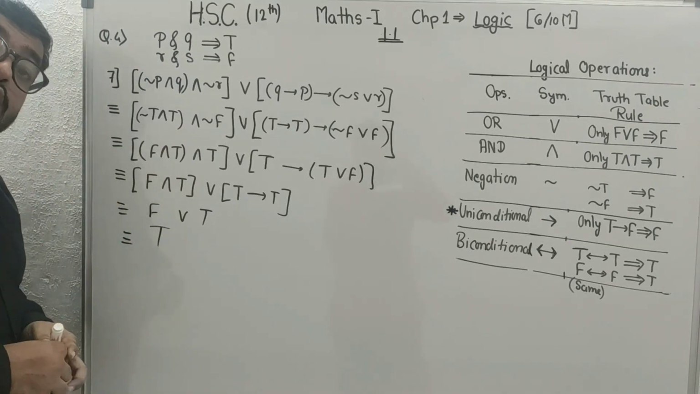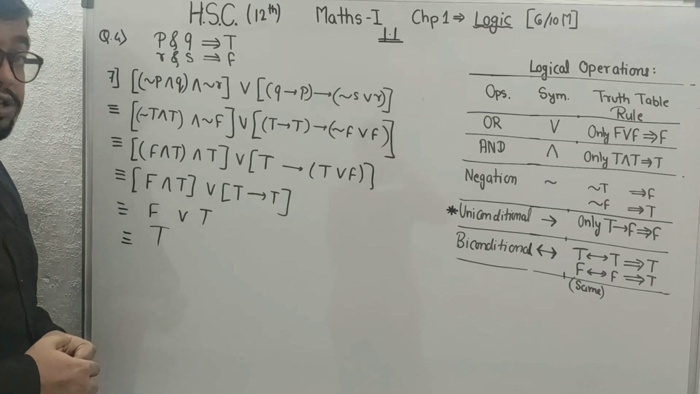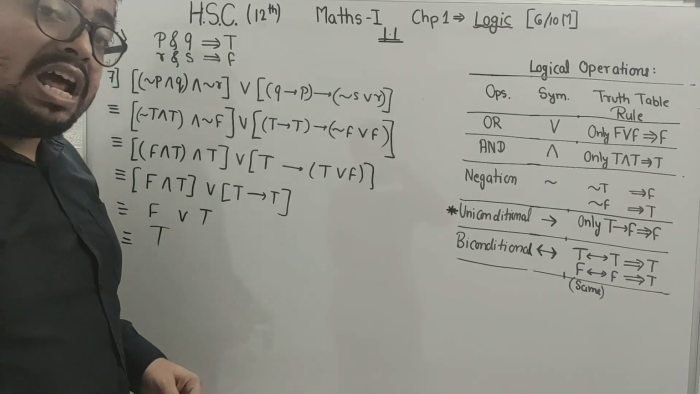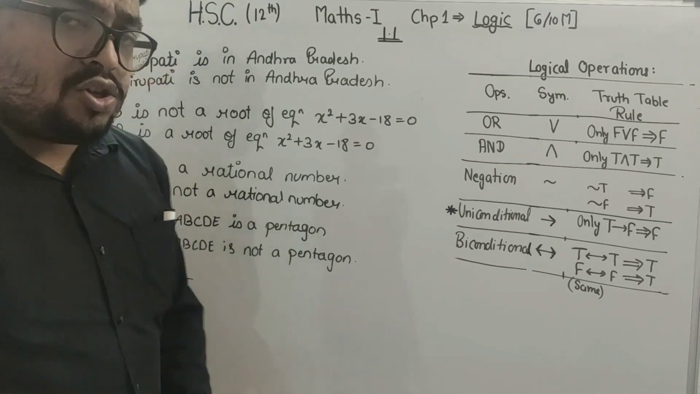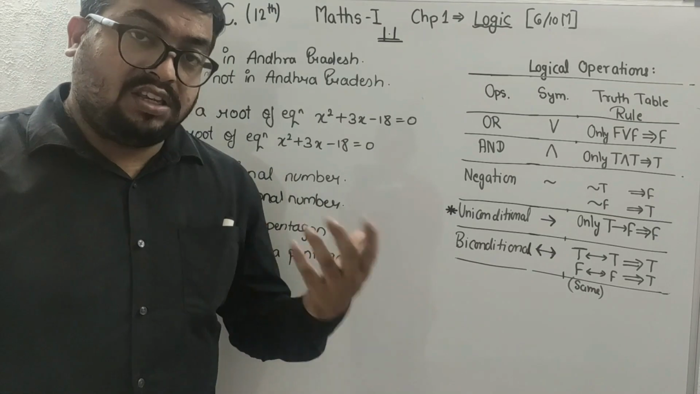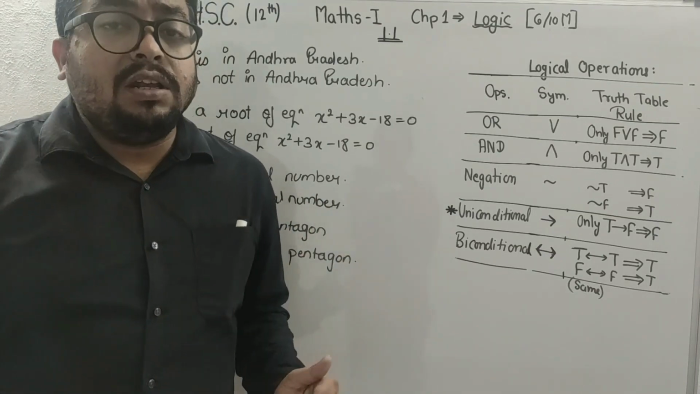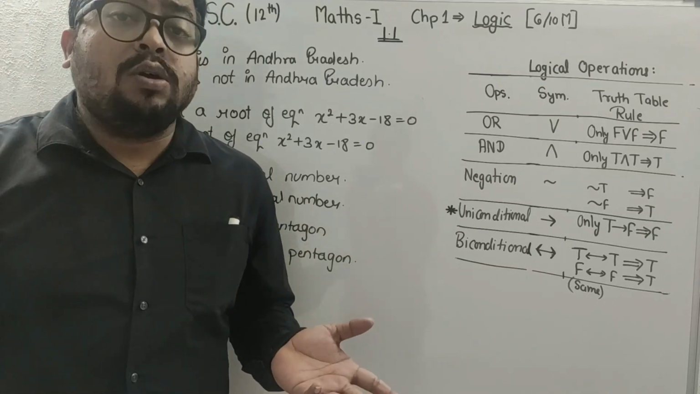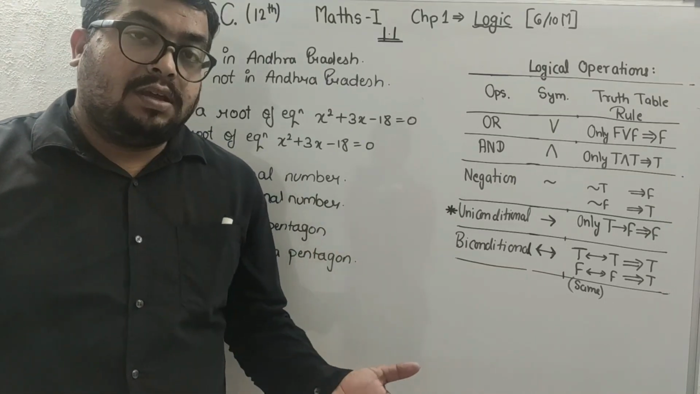So students, question number 8 you can solve by your own. If you have any doubt, you can ask me in comment. We are moving ahead. So students, this is your question number 5 now. You have to write the negations of the given statements. Okay, negation means you have to use not in your statements, or you have to use opposite symbols.